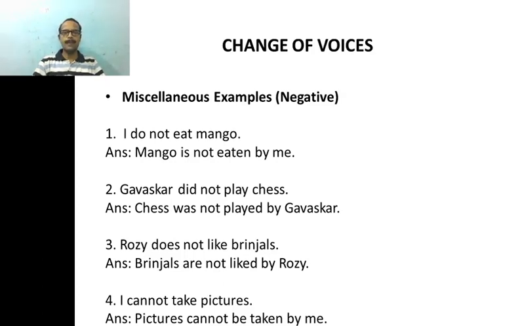Did goes and was comes, because that is the form of be to be introduced here, because this is a simple past tense sentence. So chess was not, we need to retain the negative word, otherwise it becomes an affirmative sentence. Played is the past participle form of play. And by Gavaskar. So chess was not played by Gavaskar is the sentence.